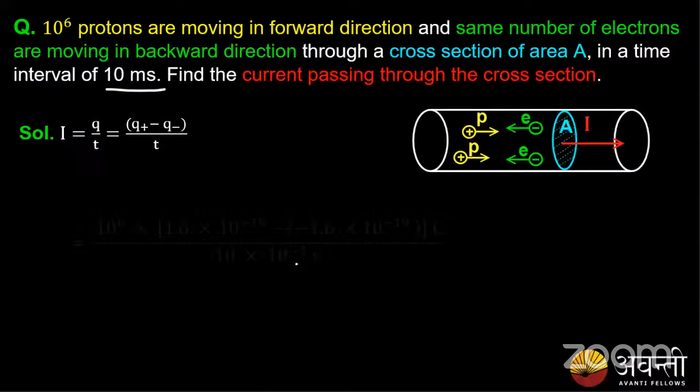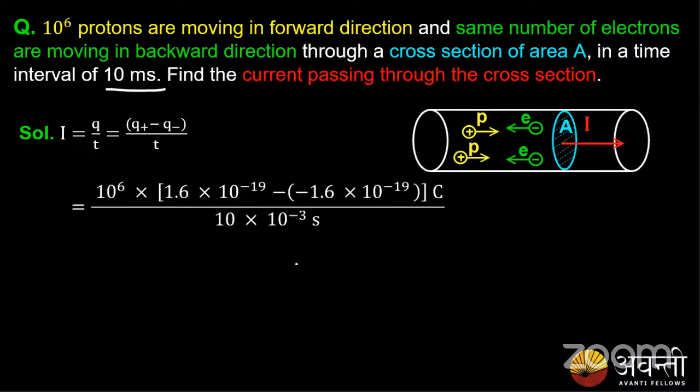Okay, so come on, guys, let's check. We know that I is equal to Q by T. Say there are n number of protons and electrons. One proton is one positive charge and one electron is one negative charge. So 1 coulomb of positive charge and 1 coulomb of negative charge. How much is one positive charge and one negative charge in coulombs?